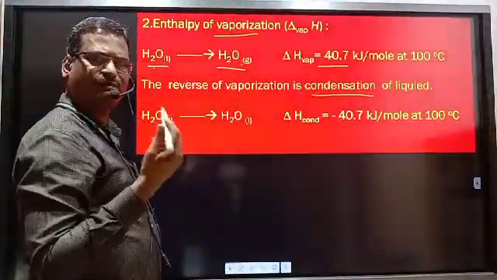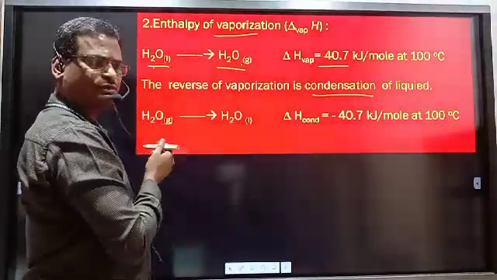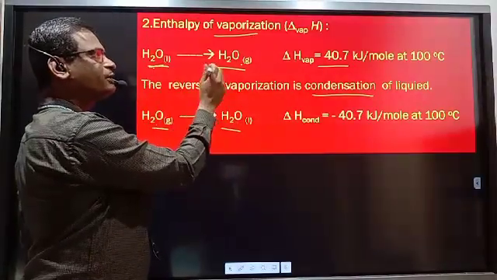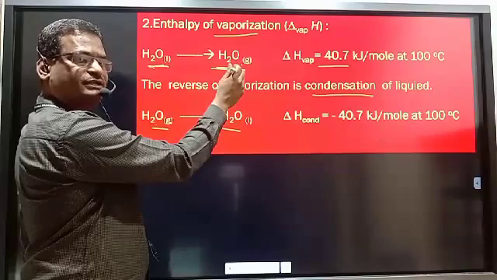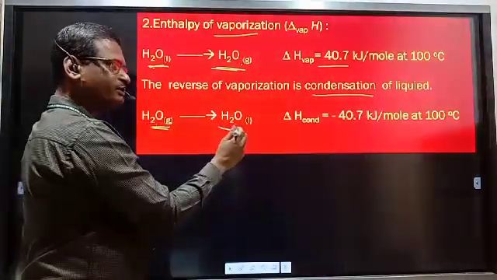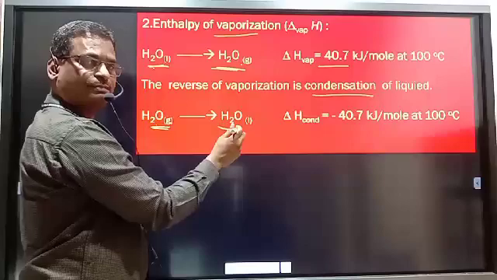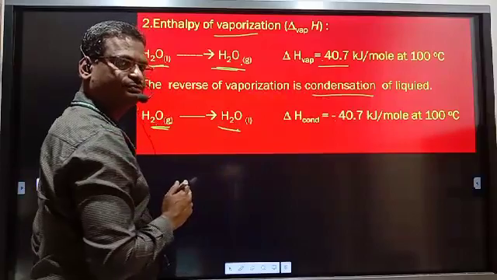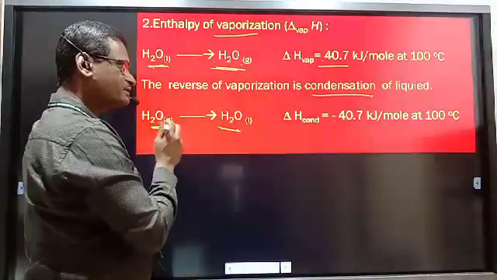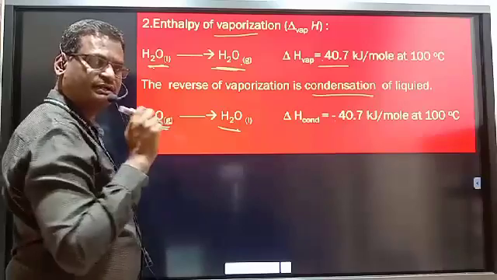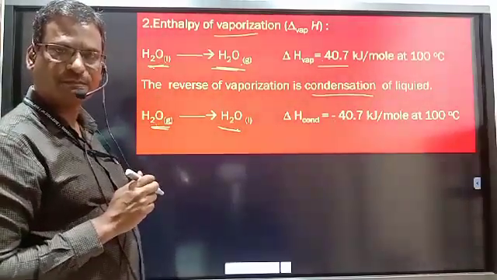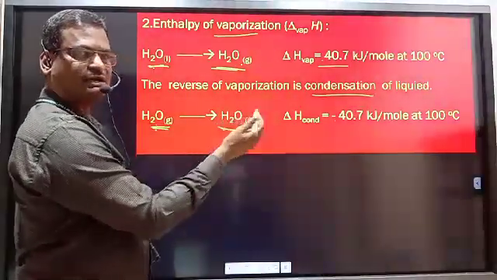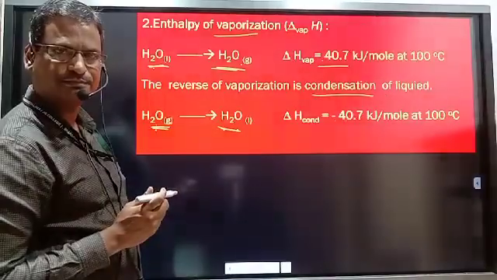So what is the enthalpy of condensation for this process? The opposite way, gas converted to liquid. Here liquid is converted to gas, vaporization, and gas converted to liquid, the opposite way, is condensation. This is positive, this will be negative. So what is the enthalpy of condensation? It is the enthalpy change whenever all molecules present in 1 mole of gas are converted to liquid at constant temperature and pressure. Very simple.